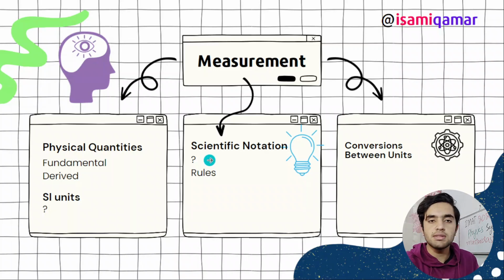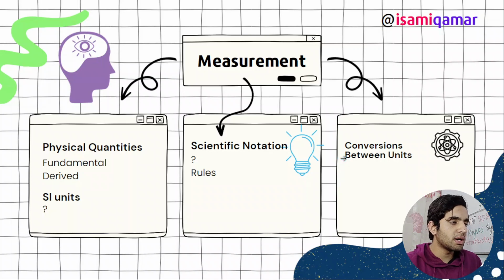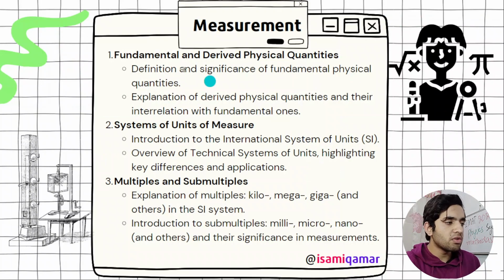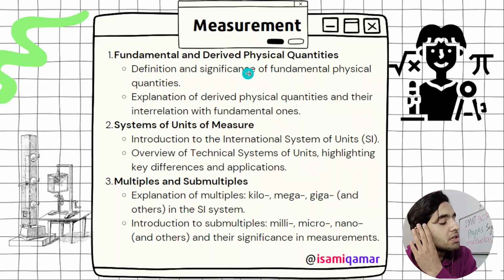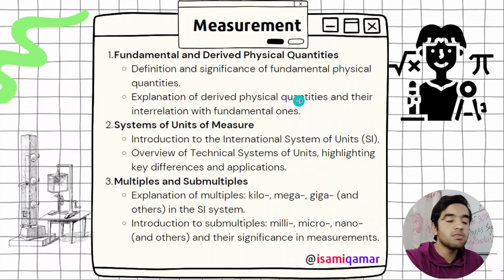You can answer it easily. Then conversion between units. So just see how it is done. So in fundamental and derived physical quantities, you need to know the definitions and significance of fundamental physical quantities. Yeah, and explanation of derived physical quantities and their interrelation with fundamental ones.